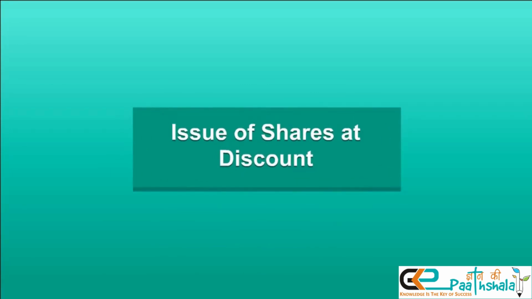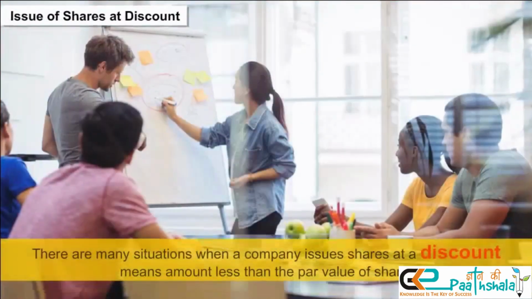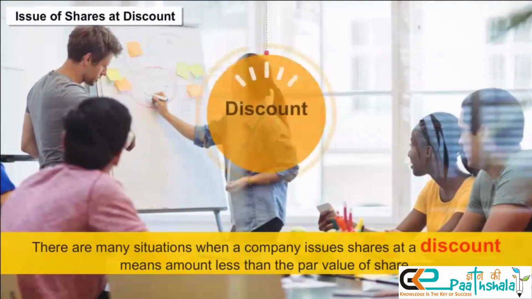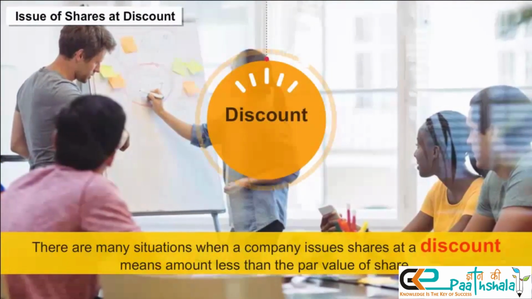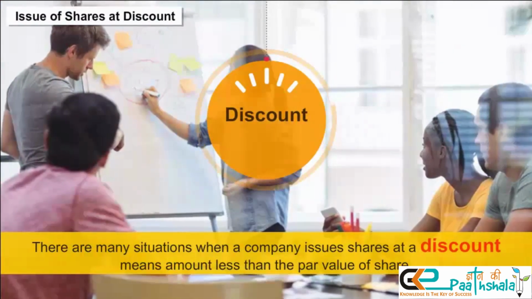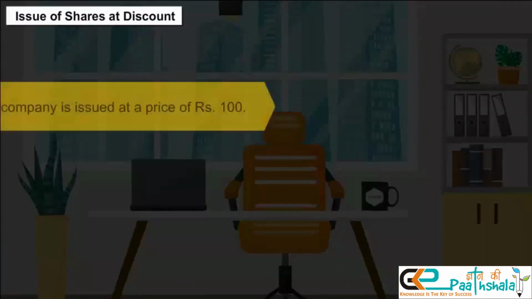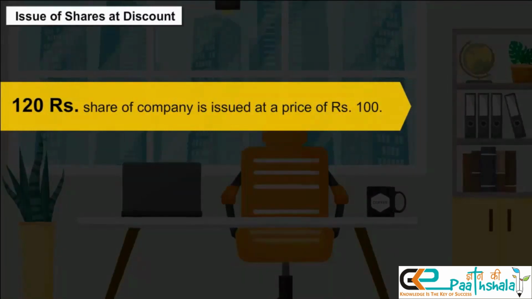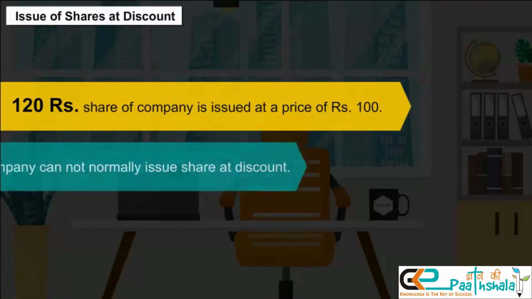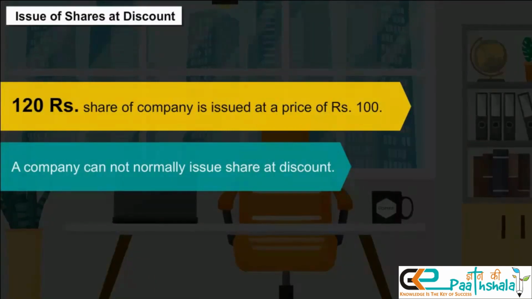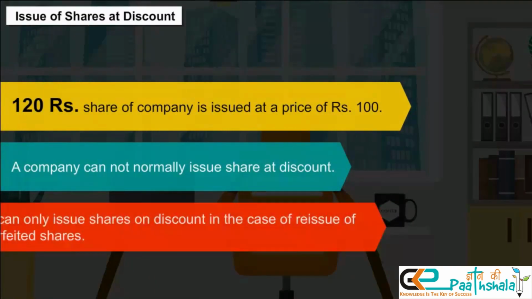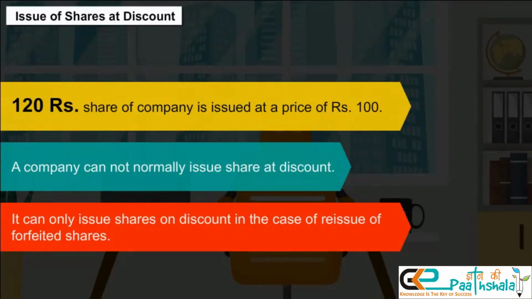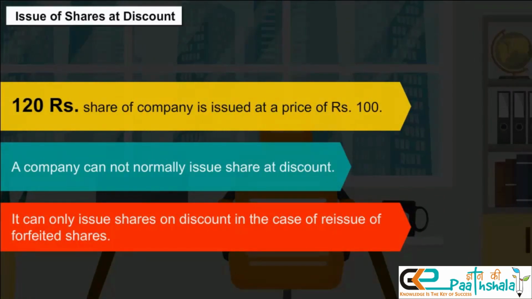Issue of shares at discount. There are many situations when a company issues shares at a discount, meaning an amount less than the par value of the share. Suppose a 120 rupees share of a company is issued at a price of rupees 100. A company cannot normally issue shares at a discount. It can only issue shares at a discount in the case of reissue of forfeited shares.